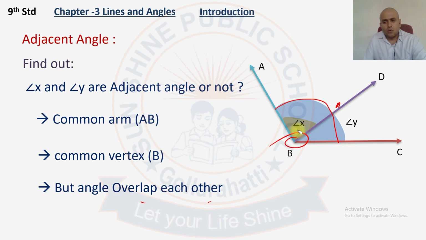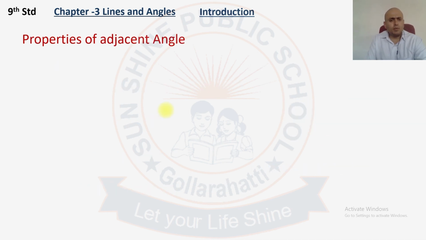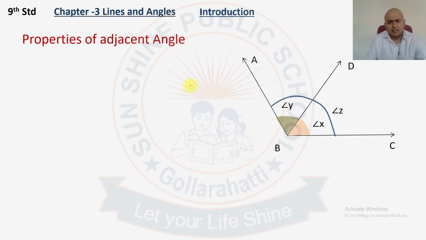Angle ABD is sitting on top of angle ABC. So we will not call it adjacent angles. So not adjacent angles. Now let us learn about the properties of adjacent angles.